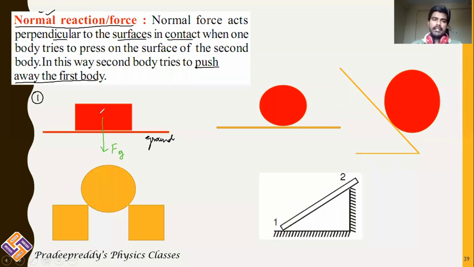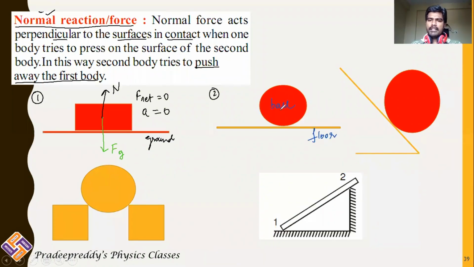No. It means that there is a counterbalancing force in the upward direction, and this counterbalancing force is the ground exerting force on the block in the opposite direction. Therefore, normal reaction is balancing gravitational force. As a result, the net force acting in this case is equal to 0. Acceleration is also equal to 0. The body is in the rest position. That is example number 1. Now come to example number 2. You have a ball. Ball is resting on the floor.